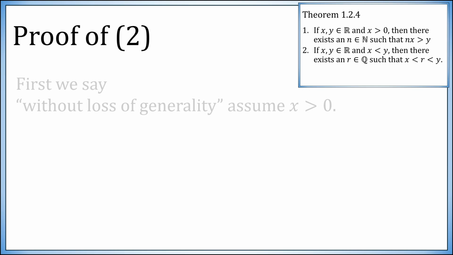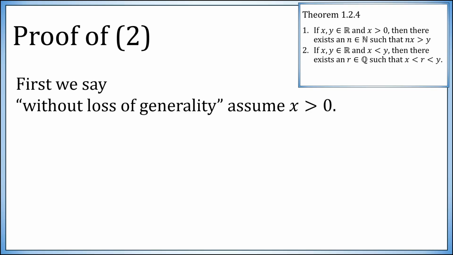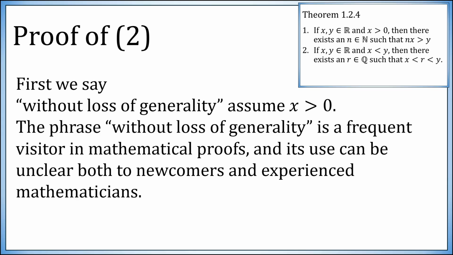Now let's look at the second result. x and y are now two real numbers, and we've assumed that x is less than y. Now, without loss of generality, we're going to assume that x is actually positive. So without loss of generality is a phrase that gets used a lot in proofs, and it's generally unclear when you are or aren't allowed to say it or use it.